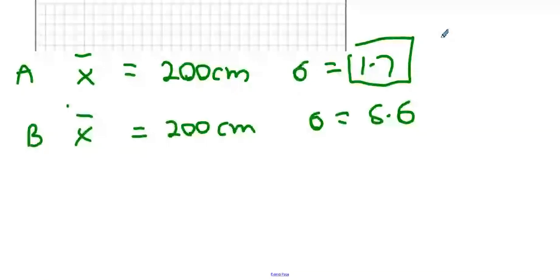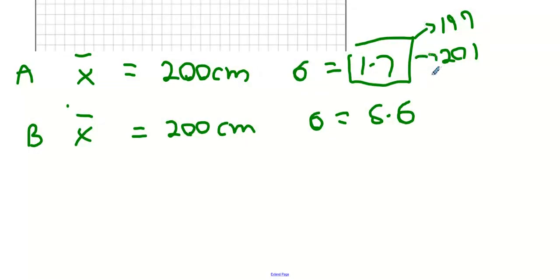A lower standard deviation means it always goes closer to the mean. So I'll give you an example. This machine might hit out 199 and 201. They both average 200, don't they? The other machine might hit out 195 and 205. See the way it's much further away from the 200 you wanted? Does that make sense? You want 200, but the standard deviation tells you how closely it will get you your 200.